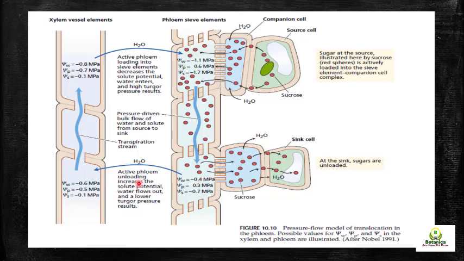So active phloem unloading increases the solute potential. As there is no solute, the solute potential will be increased. You can see here we have minus 0.7, here was minus 1.7, and here we have minus 0.7 as it is increased, and here we have minus 0.1. So it will move from 0.4 to 0.6. Water will move toward the xylem, and again this cycle will be repeated.